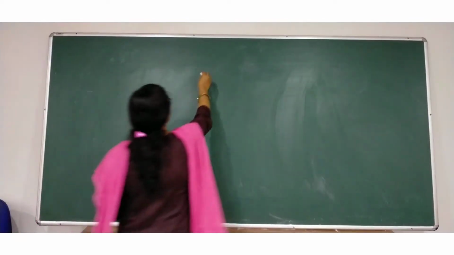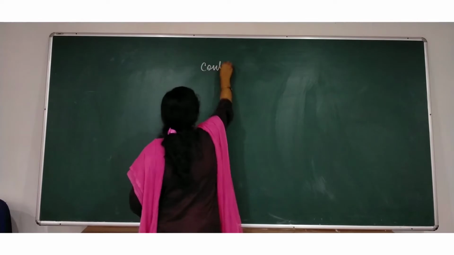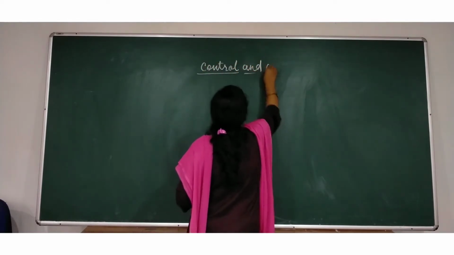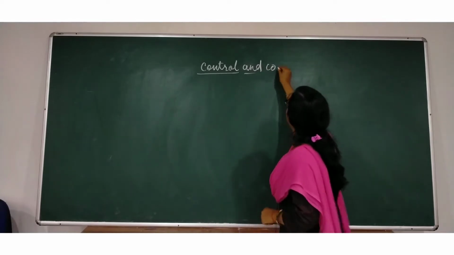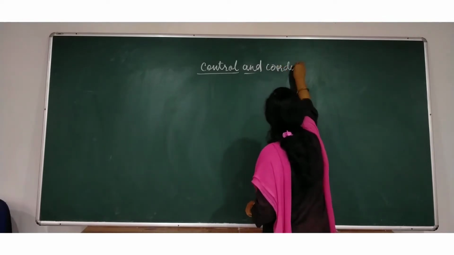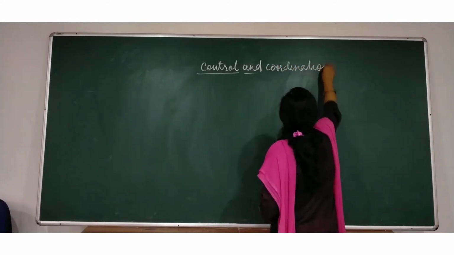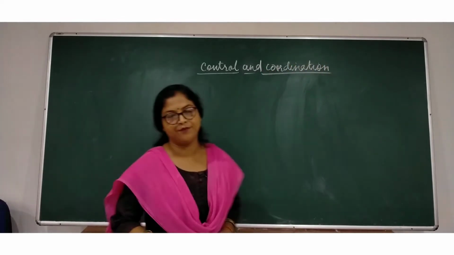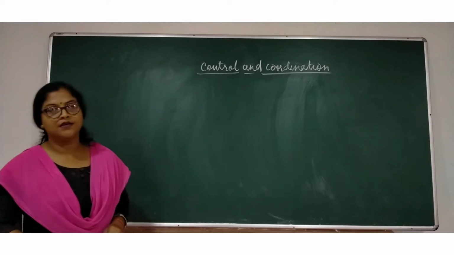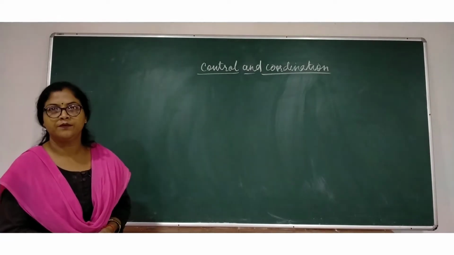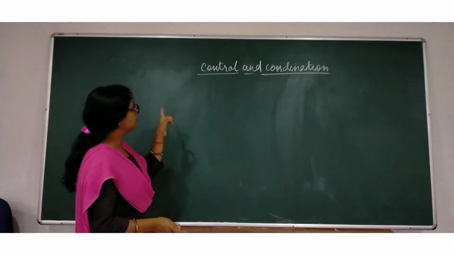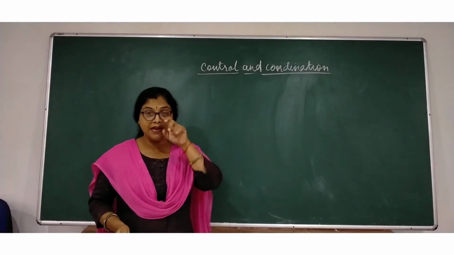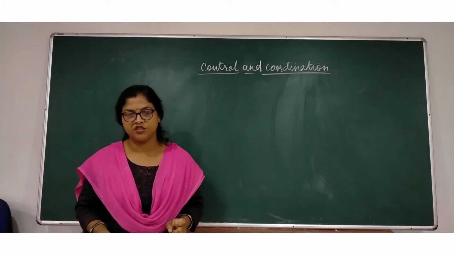So today I am going to start a new chapter, that is control and coordination. Before starting this chapter, let us know an introduction of the chapter. What is this control and coordination? Let me tell you, control and coordination is of two types. You know, there are two systems in control and coordination in humans.